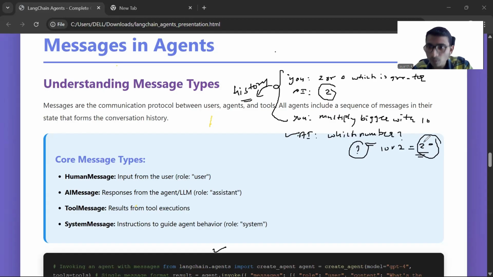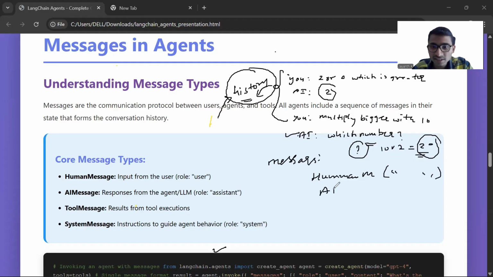We are able to see this response in ChatGPT because they are providing this chat history to the agent in each conversation, each interaction that you're doing with the model. Are you able to understand? And how will this chat history look? These messages, how do they look? First, the human message, I am giving something.